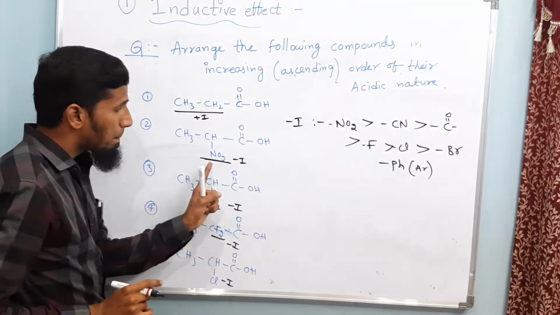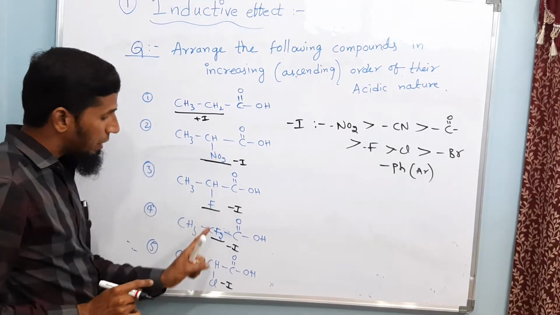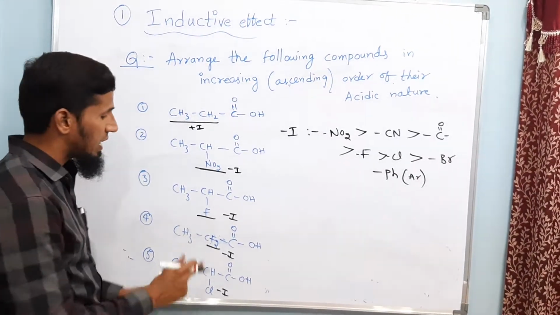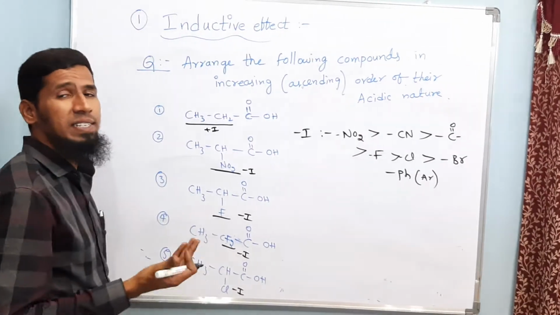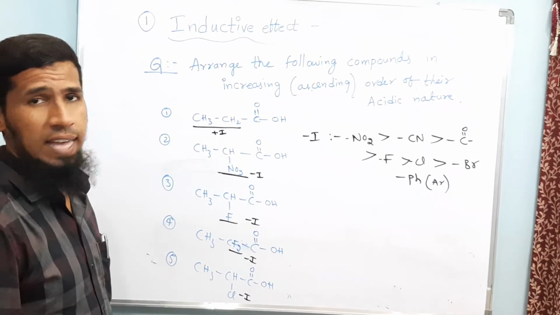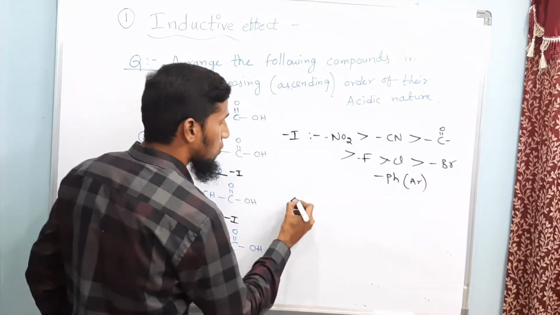Now, with a minus I group NO2, F, 2 fluorines and 1 chlorine, when you consider 1 nitro group, 1 fluorine, 1 chlorine, nitro is the strongest electron withdrawing group. When we compare 1 nitro group with 1 fluorine, it is stronger. But when we compare 2 fluorines with 1 nitro, it will become more electron withdrawing. More the minus I groups, more will be the acidic nature. So the fourth one is with 2 fluorines.